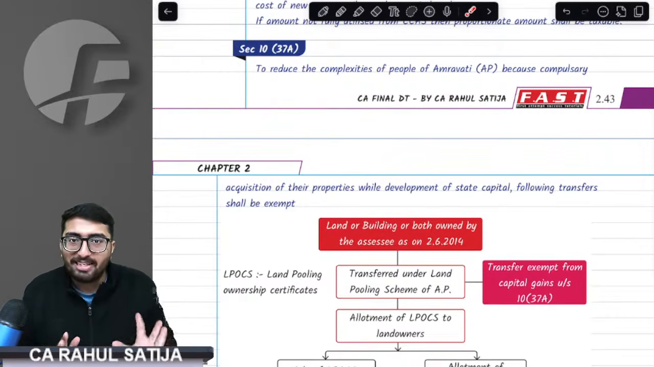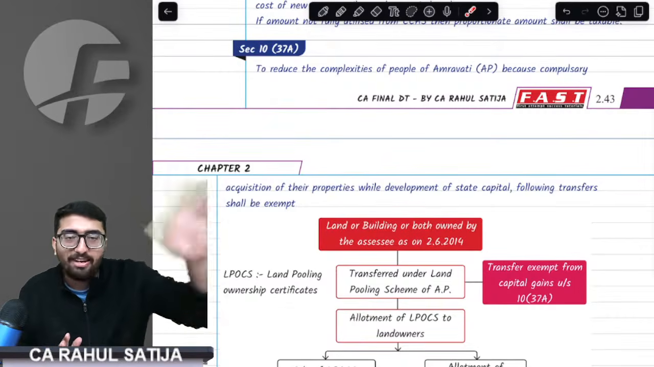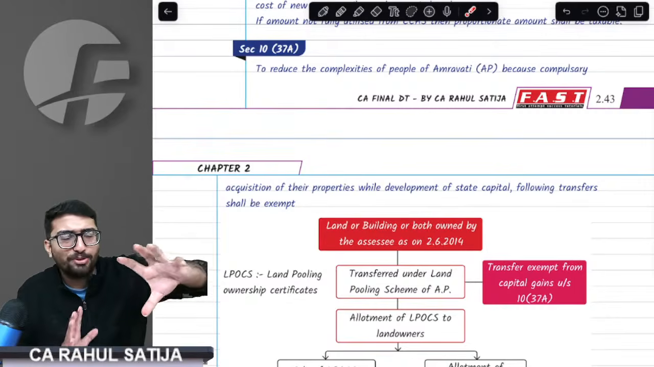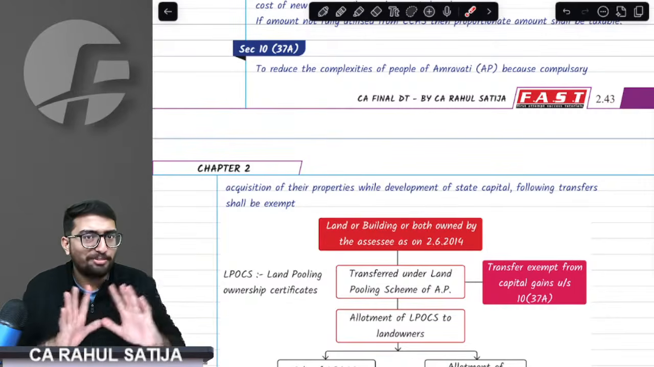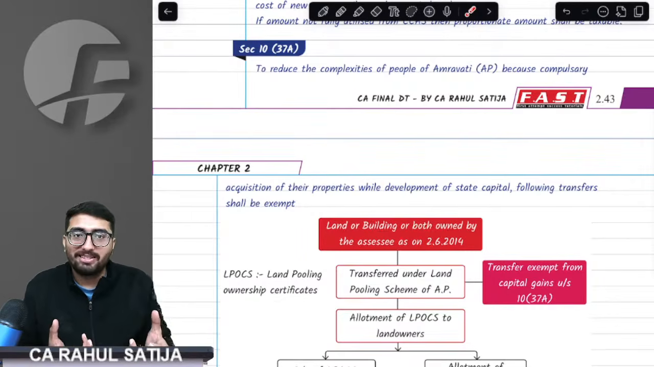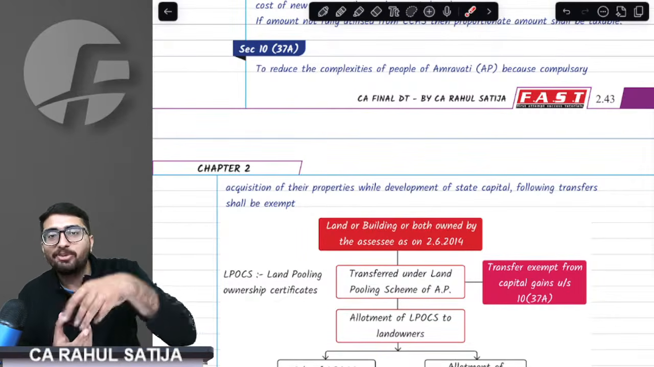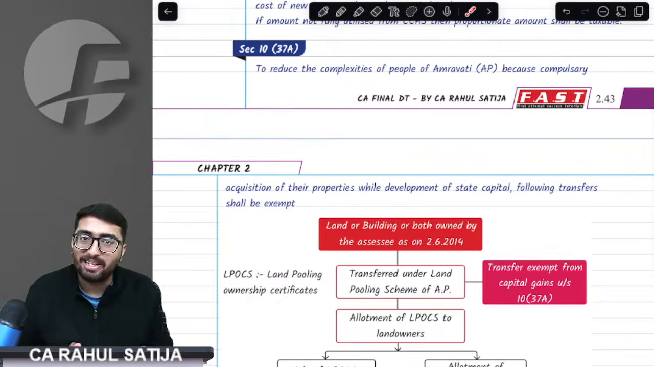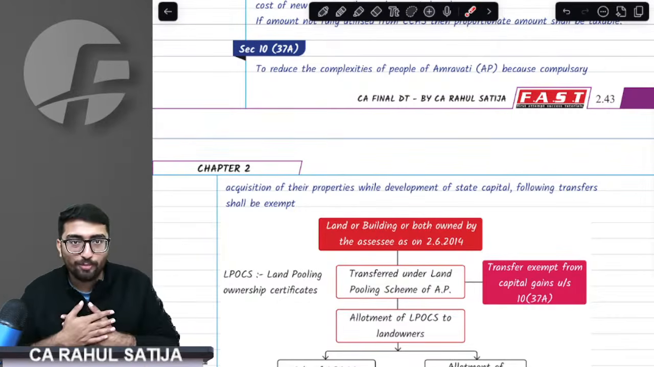Amravati was requested to be developed. It was supposed to become the new Singapore of India. For that matter, many of the farmers gave away their fertile land to the government so that development can take place. Now, understand from the farmer's point of view.